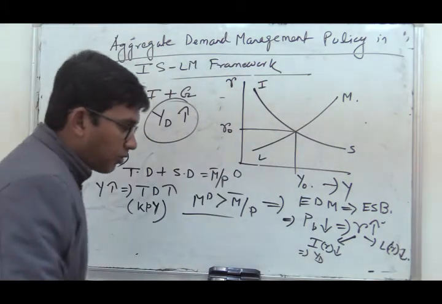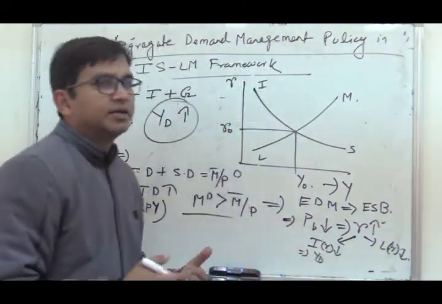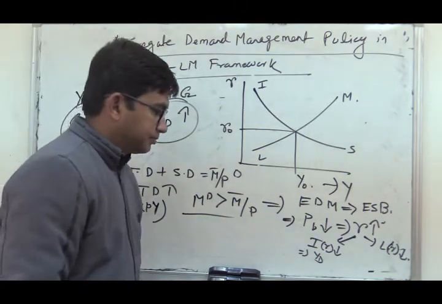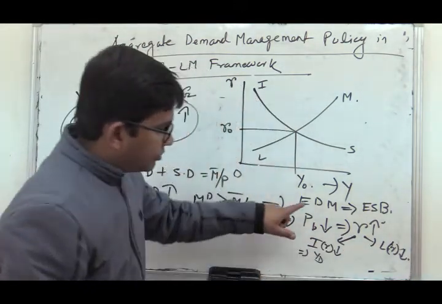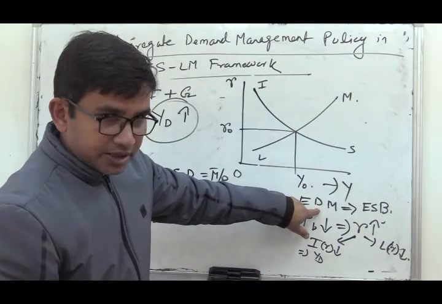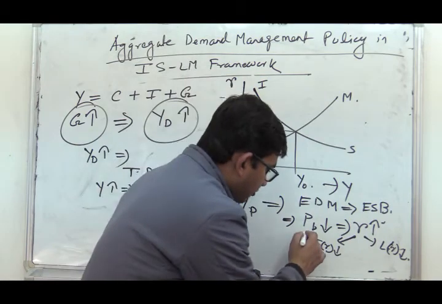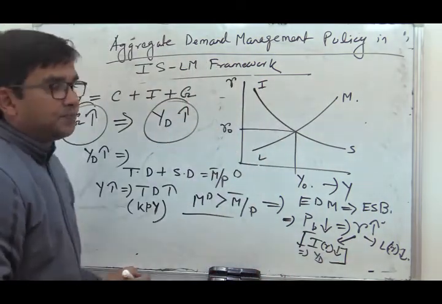This process will continue until the equilibrium is restored. So what do we see? Due to excess demand for money, in this process the rate of interest increases, and for that reason there is a decline in private investment.